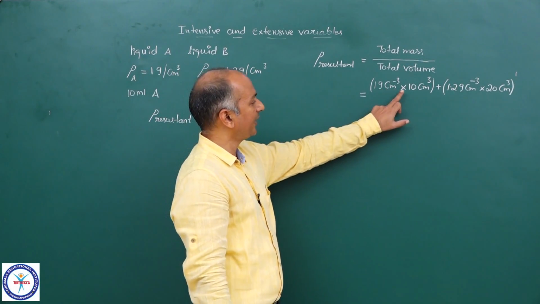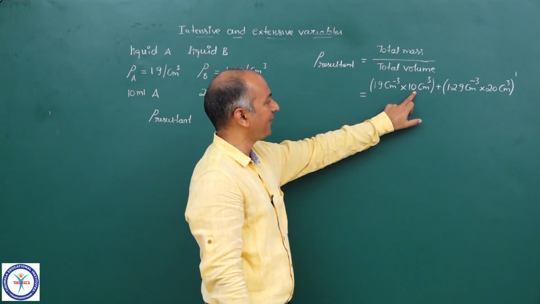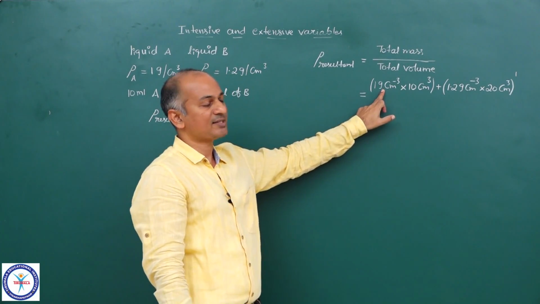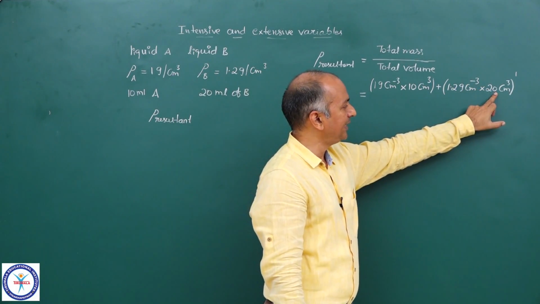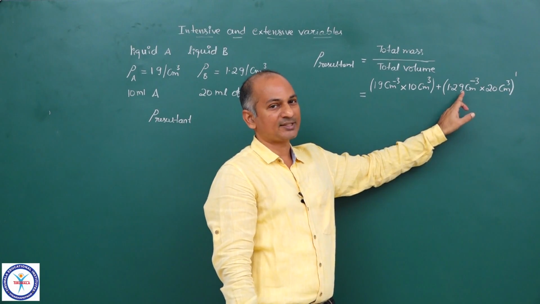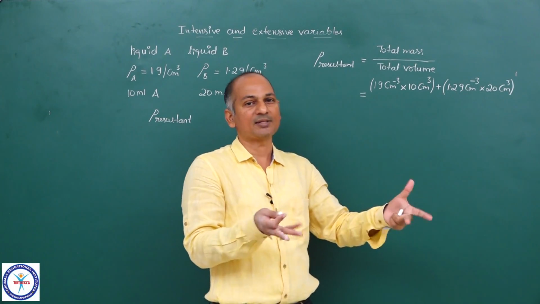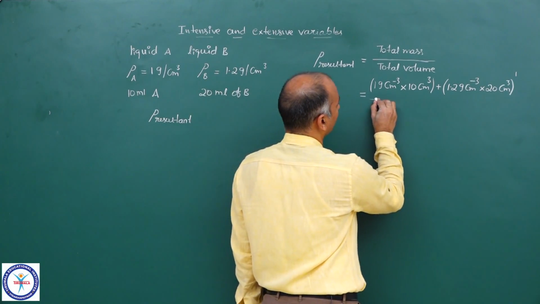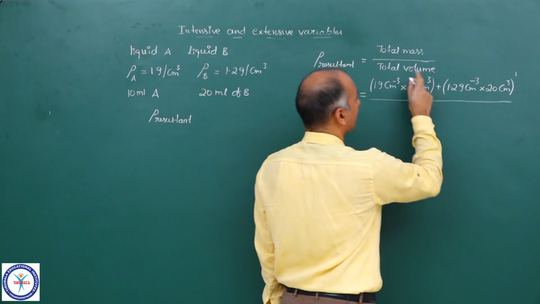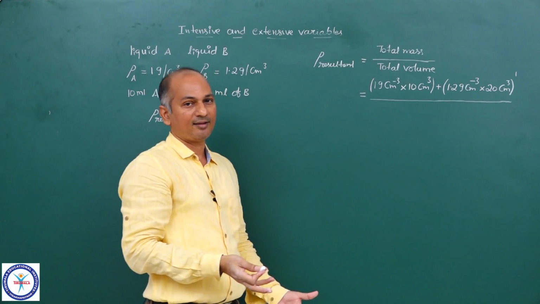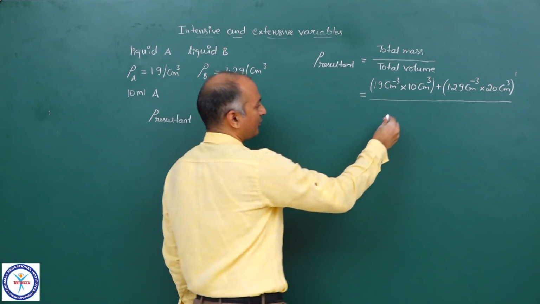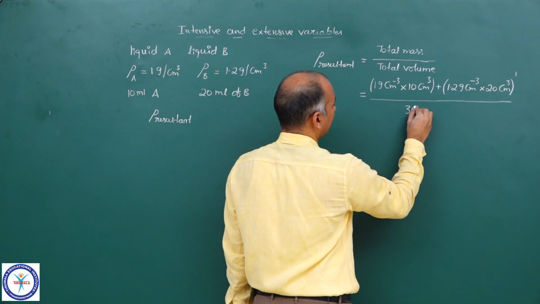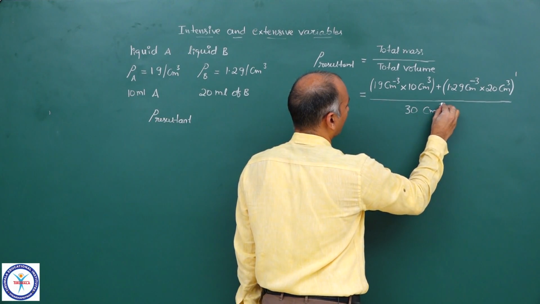Volume of A into density of A, that is mass. Volume of B, similarly density of B, that is the mass of B, and I added them because mass is extensive. So this is the total mass upon total volume. Volume is also an extensive property, so it can be added. So total volume is 30 centimeter cube.